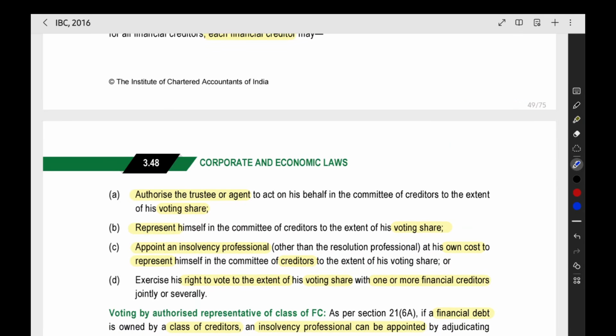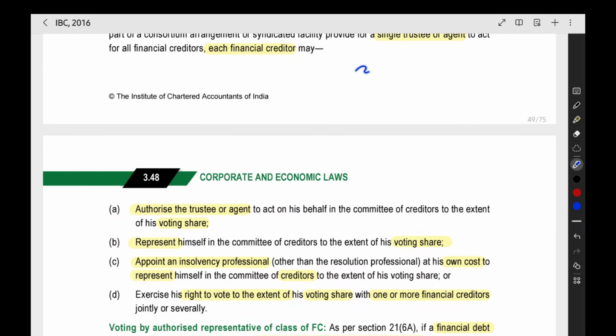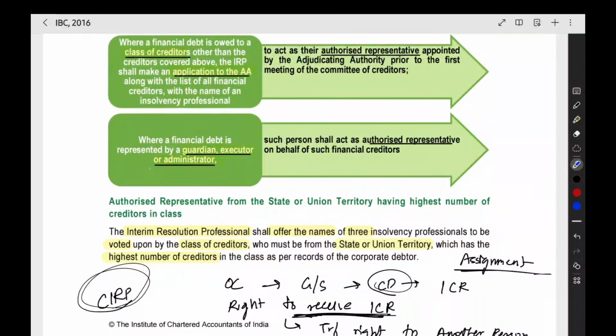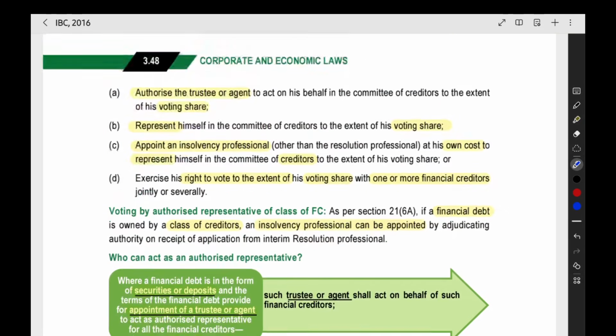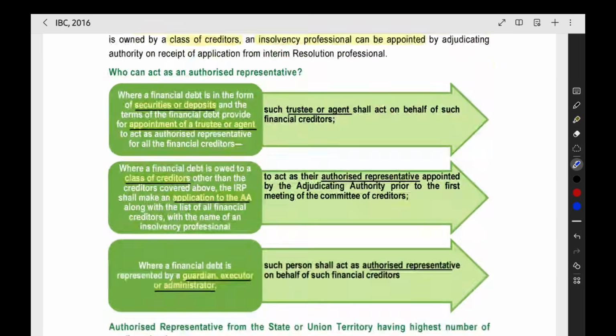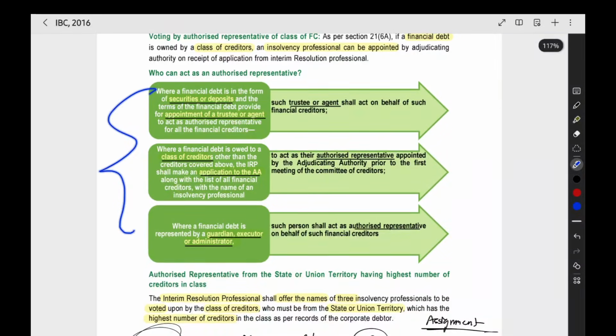Then you are not having the debenture, but you have a lot of creditors. You are having creditors in thousands or lakhs, that many numbers of creditors. You have got the loan in that small amount from various people. Then in that case also you can appoint an authorized representative for those thousands or lakhs of creditors. Then when you are having a financial debt which is represented by a guardian, executor or administrator. So a financial creditor is there, he is having a guardian, administrator, executor. Then this person will be acting as the authorized representative for that financial creditor. So in these three cases, we can keep the authorized representative.